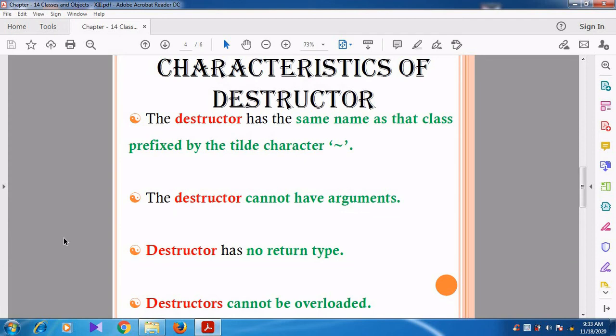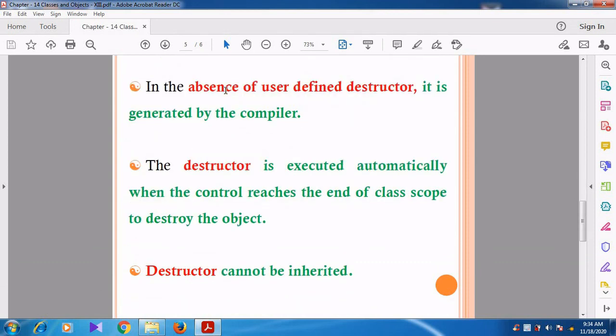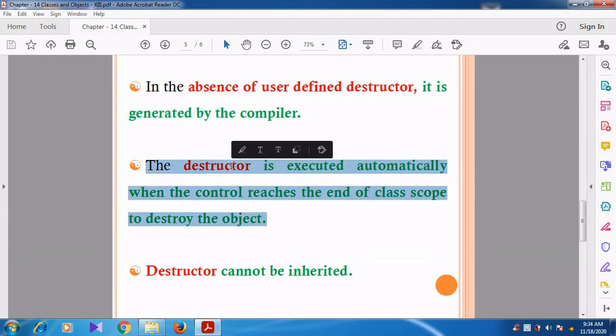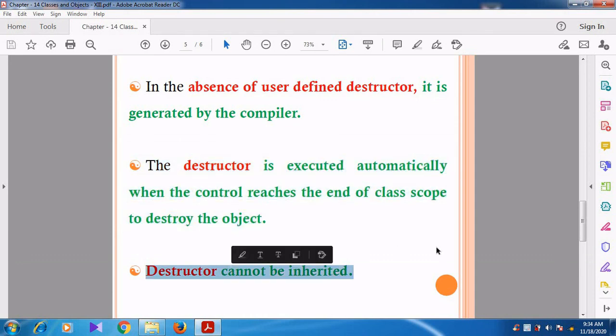What are the characteristics of destructor? The destructor carries the same name as the class name but prefixed with a tilde character. Then destructor cannot have arguments. Then destructor has no return type. Then destructors cannot be overloaded. In the absence of a user-defined destructor, it is generated by the compiler. The destructor is executed in an automatic manner when the control reaches the end of the class scope. Then destructor cannot be inherited.